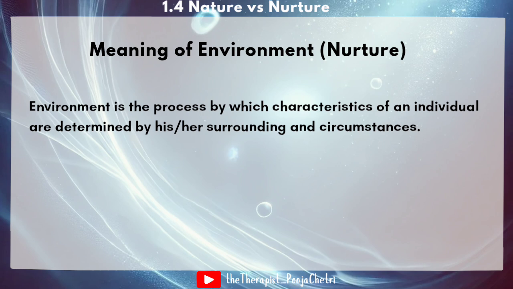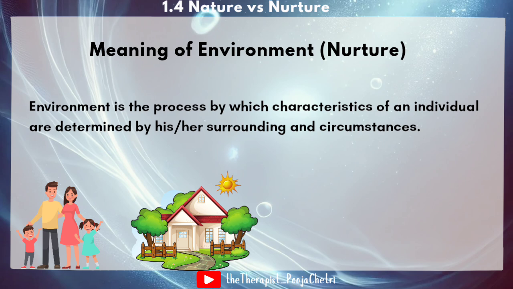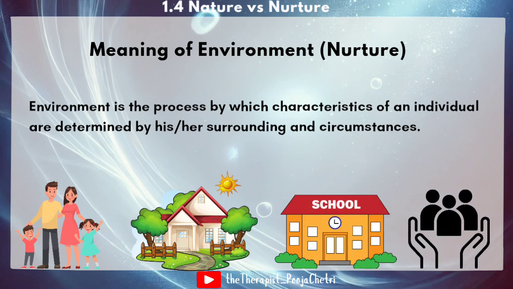In simple words, nurture means everything around a person that can affect how they grow and learn, like their family, house, school, community, and even the kind of experiences they go through. So it is the process where a person's behavior, habits, and abilities are shaped by their surroundings, not what they are born with, but what they learn from the world around them.